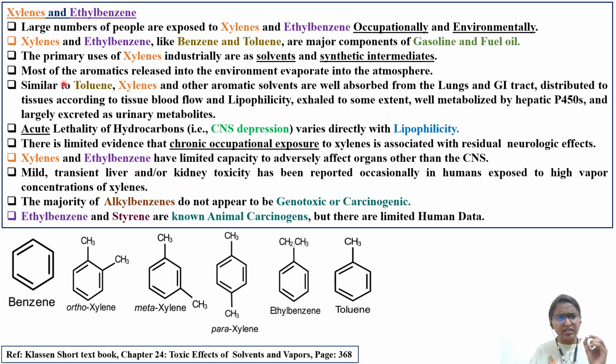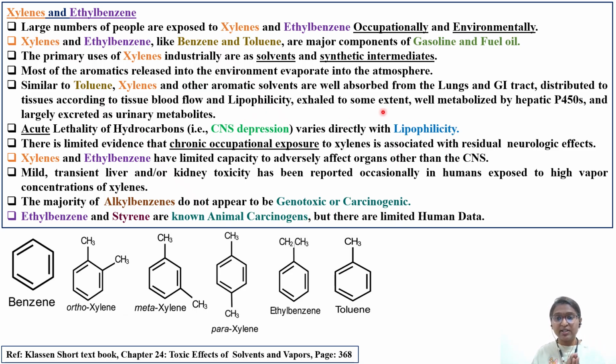The fourth point: similar to toluene, xylene and other aromatic solvents are well absorbed from the lung and GI tract. As I told you, that is our answer, option C was bronchopneumonia. And from the GI tract they are distributed to the tissues according to tissue blood flow and lipophilicity. These solvents have higher lipophilicity, because of which they are able to cross the blood-brain barrier and cause CNS toxicity. They are exhaled to some extent.